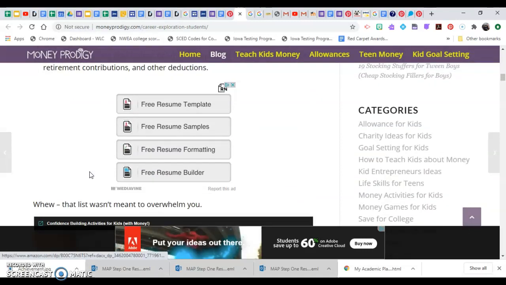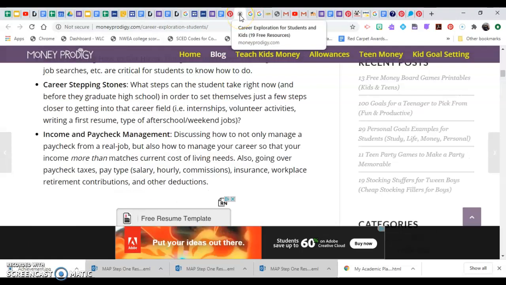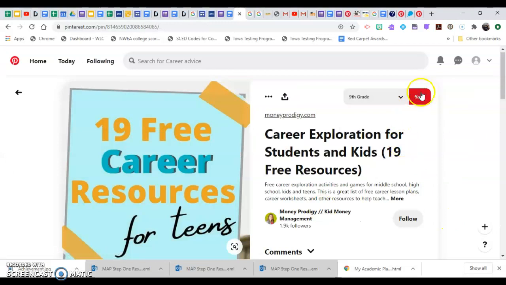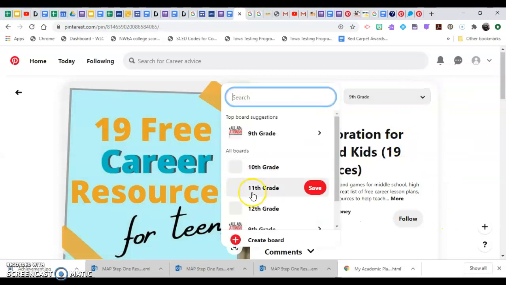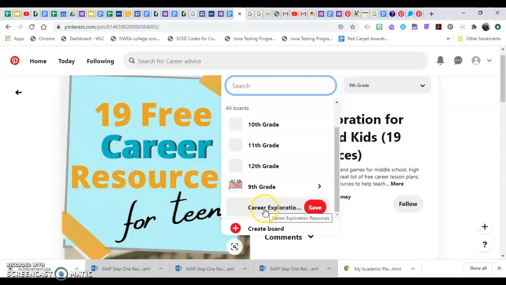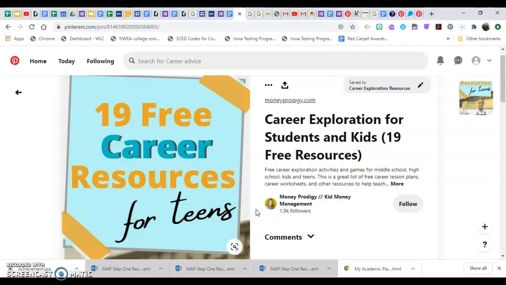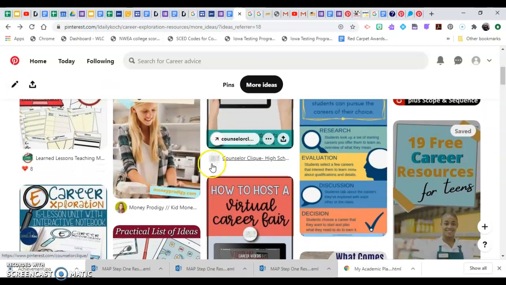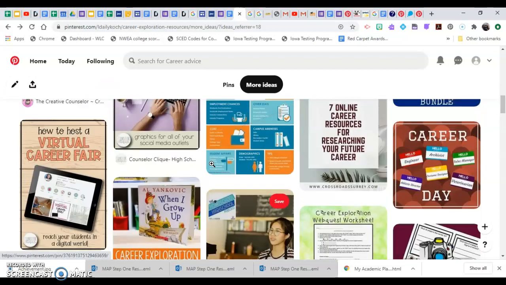Okay, I think this is going to be a site that I'd like to remember. So I can click out of it actually. And I am going to save it to the Career Exploration Board. And you'll notice that there's an icon of more than one person there. So if I save that there, it's going to go to the board that I want. That's great. So that's one way to use what Pinterest is suggesting for me.